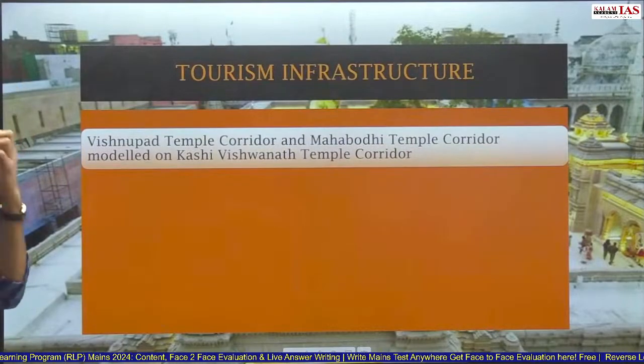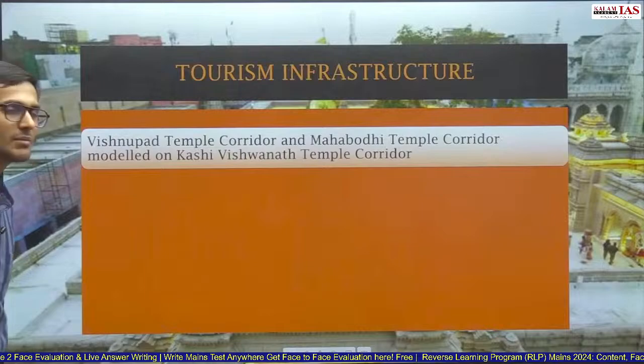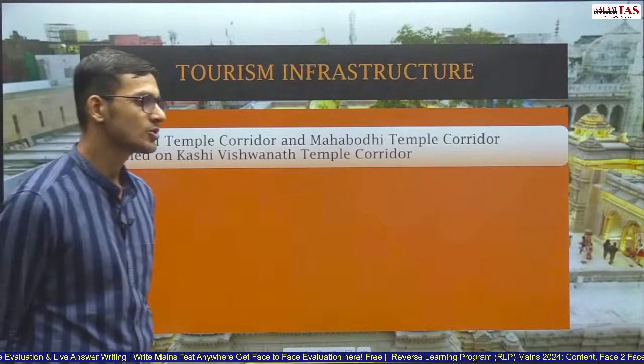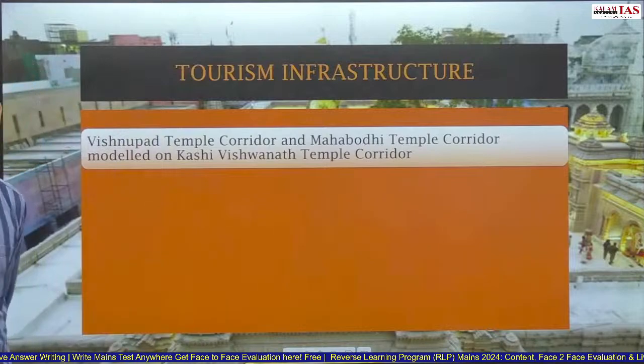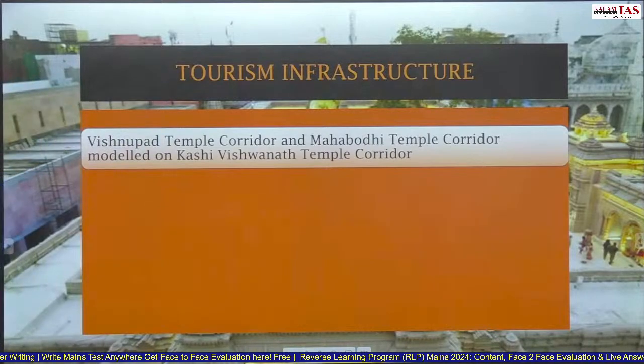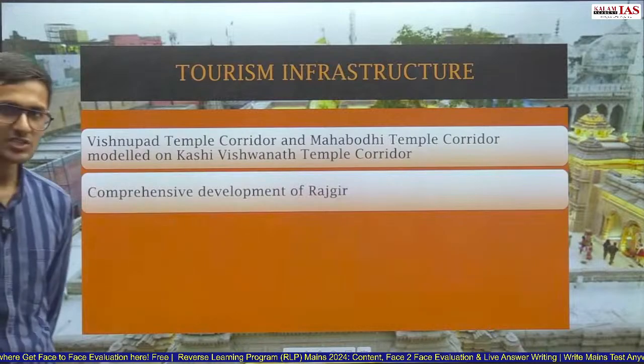What has been done for tourism infrastructure? In Bihar itself, there is the Vishnupad temple in Gaya. So a Vishnupad temple corridor will be developed, and a Mahabodhi temple corridor at Bodh Gaya. There are two cities, Gaya and Bodh Gaya. In Gaya there is the Vishnupad temple, in Bodh Gaya there is the Mahabodhi temple. So the Vishnupad temple corridor and Mahabodhi temple corridor will be constructed on the lines of the Kashi Vishwanath temple corridor. Comprehensive development of Rajgir will be done.